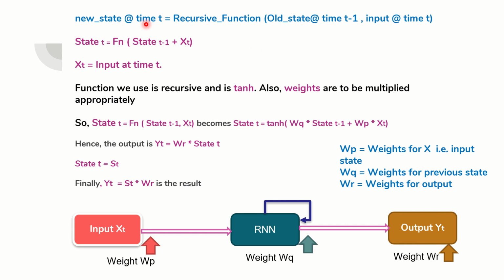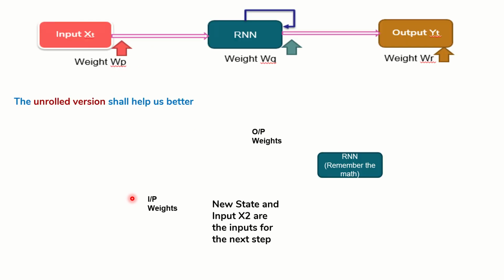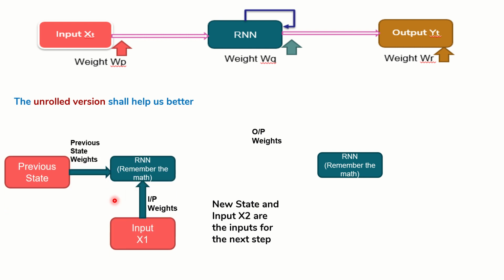Each state in this picture has got weights associated with it. So we need to multiply the weights for input, the weights for previous state, and the weights for the output to derive the final thing, which is nothing but yt is equal to st into wr. Right, we have completed almost 80% of it, but you may have some confusions as in how does it work. So there is something called the unrolled version. The purpose of the unrolled version is to make sure that you understand everything clearly. We are going to go with the RNN unrolled version right now, which will help you in understanding things better.